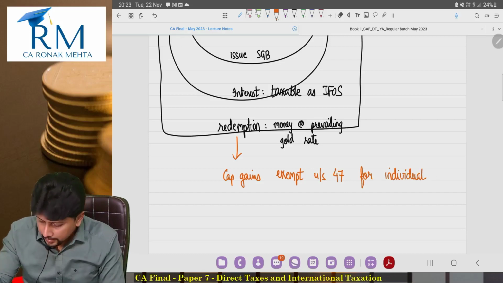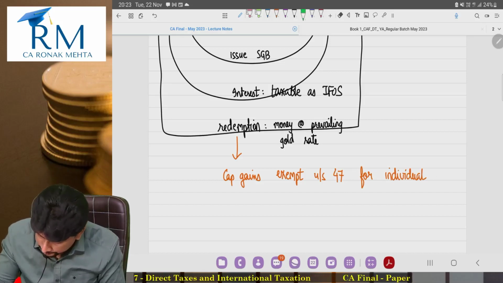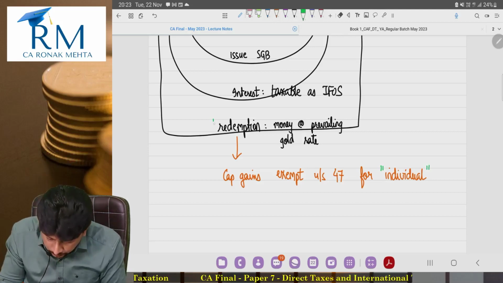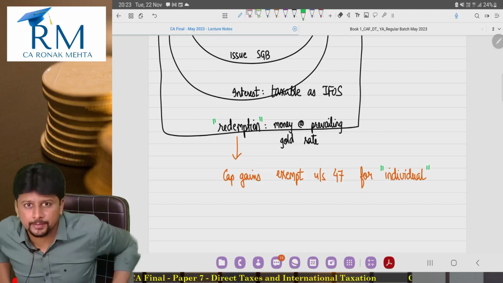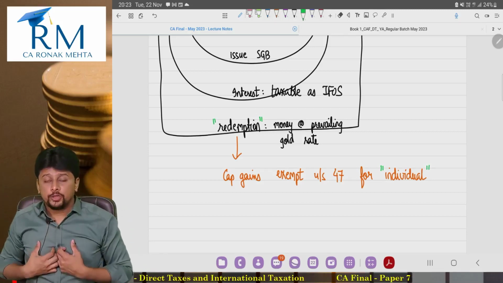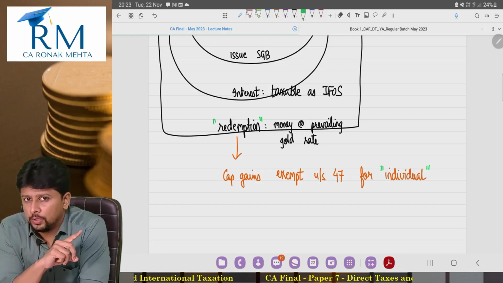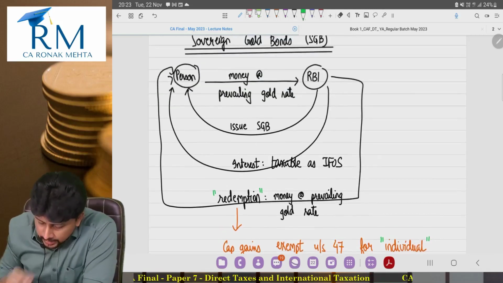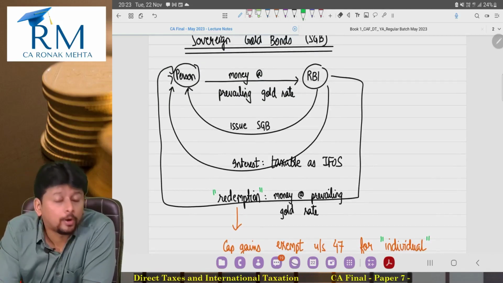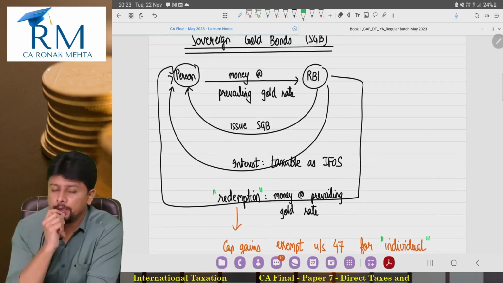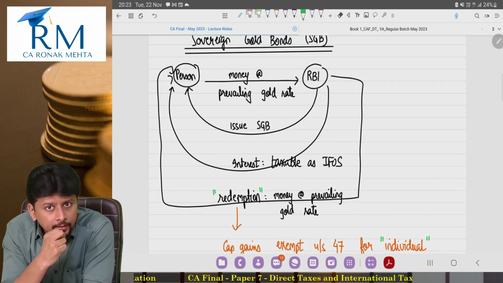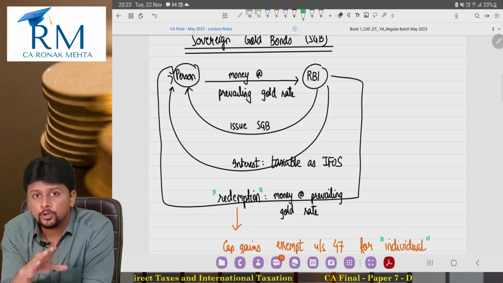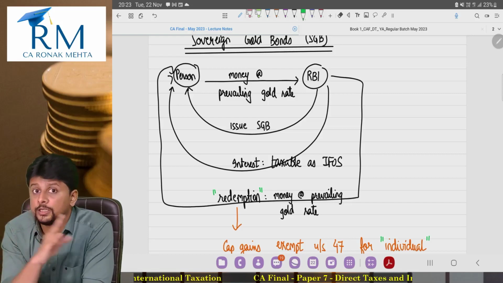If you are an individual, then under section 47, on redemption, capital gains will be exempted. Now as an individual, I will start thinking, if I purchase gold biscuit and sell gold biscuit, capital gain is taxable. But instead, if I purchase sovereign gold bonds and keep it up to the end, the entire profit is exempt. This is the government's way of tempting the assessee: okay, do not invest into physical gold, invest into gold bonds.